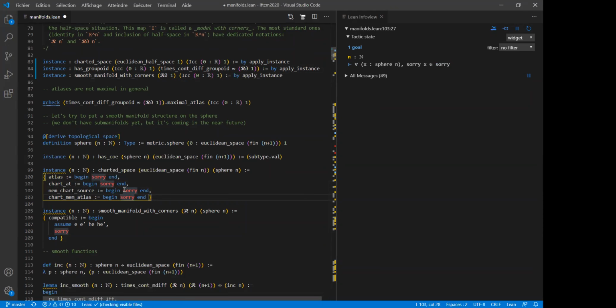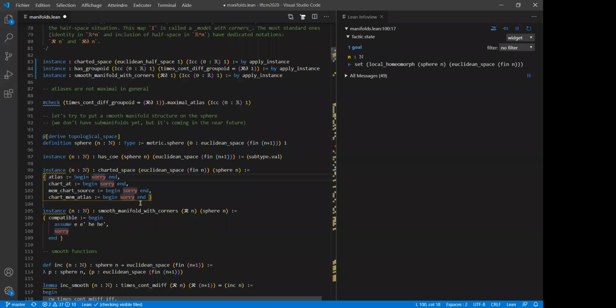And then also you want the chart at x to be defined around x. That's what is written here: for all x, x should be in the source of the local homeomorphism chart at x. So that's just a strange way of saying that the elements of my atlas cover the whole space, but it's a convenient way to say this, and we will see why later.